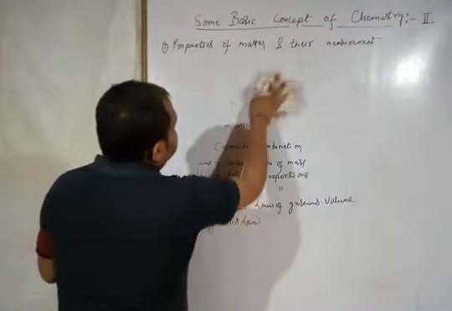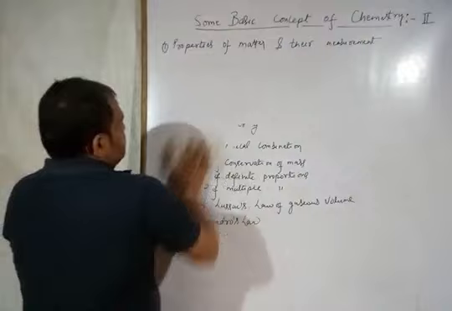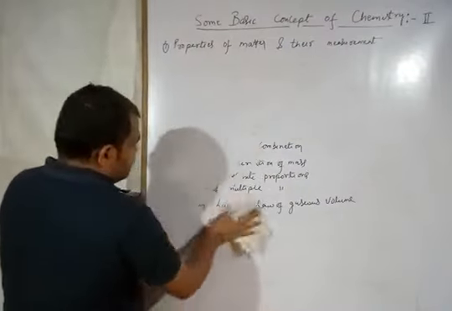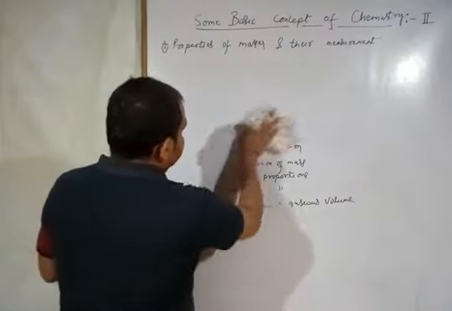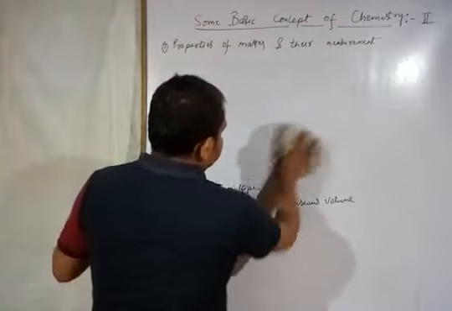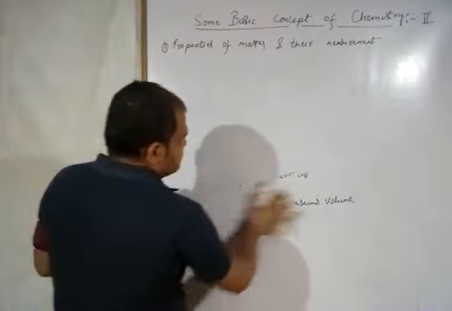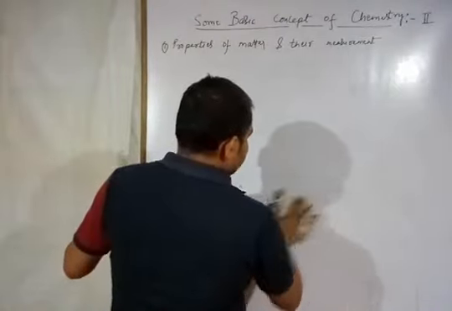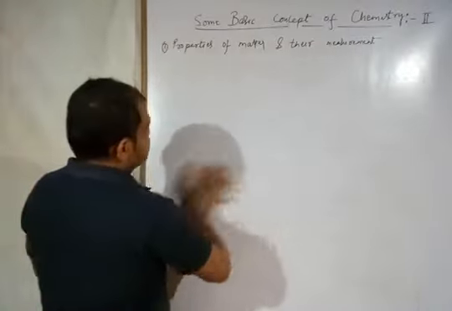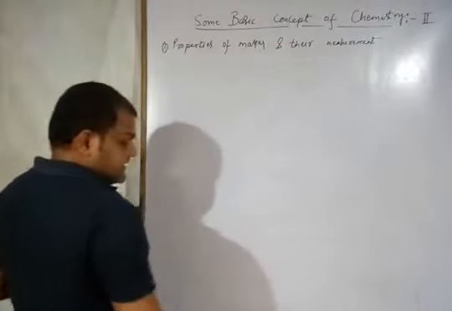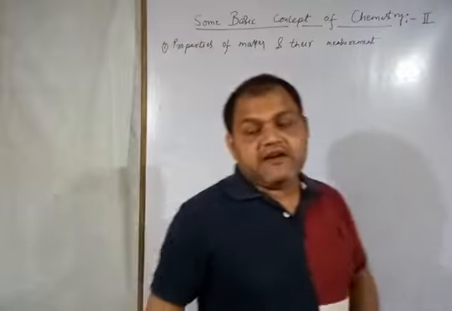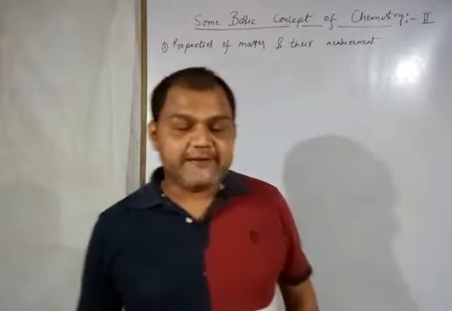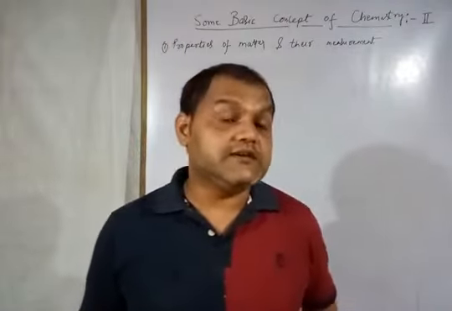As I told you, there are two types of properties: physical properties and chemical properties. Physical properties are concerned with appearance, or structure-based properties, like density, melting point, boiling point, and odor.